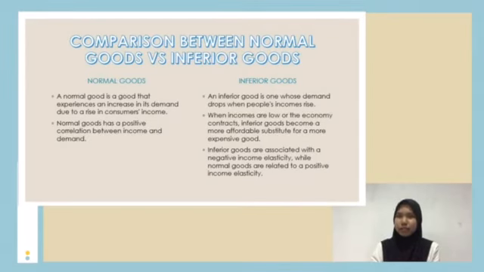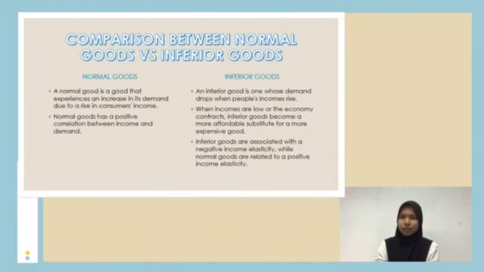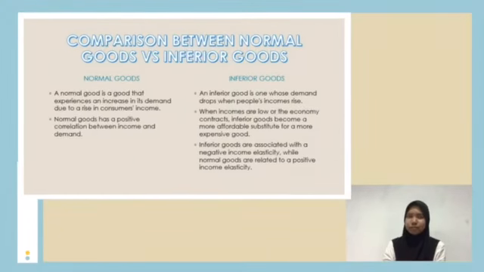While an inferior good is one whose demand drops when people's incomes rise. When people's income decreases, they are going to buy non-branded goods, which are the inferior goods, because they do not have much money. It will cause the demand curve for inferior goods to increase when people's income decreases. But when people's income increases, the demand curve for inferior goods will decrease because people are going to substitute away from the inferior goods to the more expensive goods.